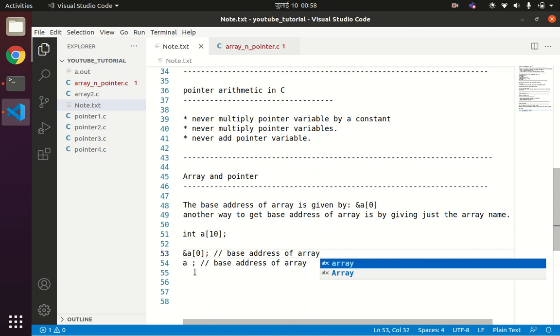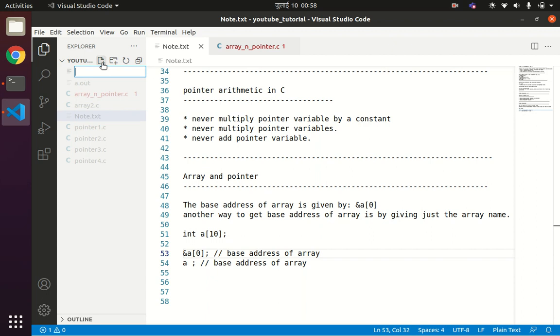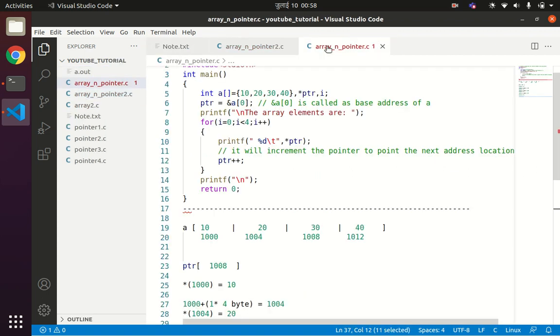Now you can demo this concept in the array and pointer 2.c program. I'll add the same concept here.